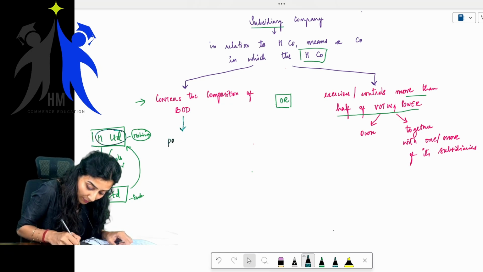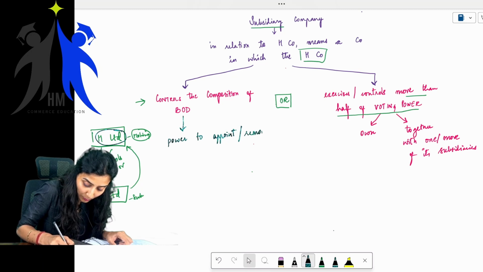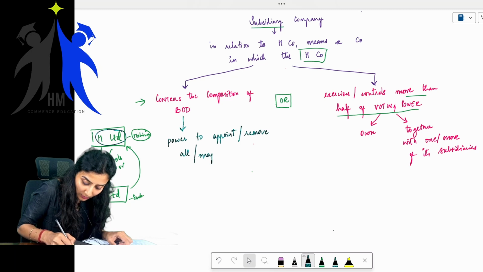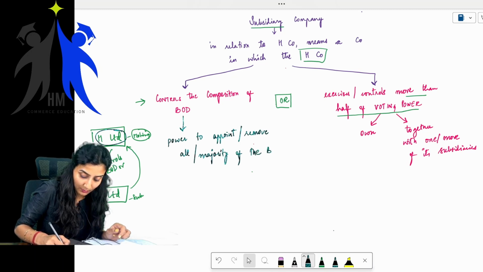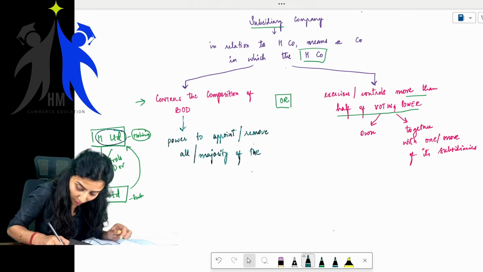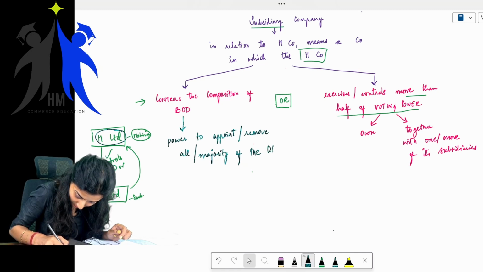It has the power to appoint or remove all or majority of the board of directors, majority of the directors. Getting my point?